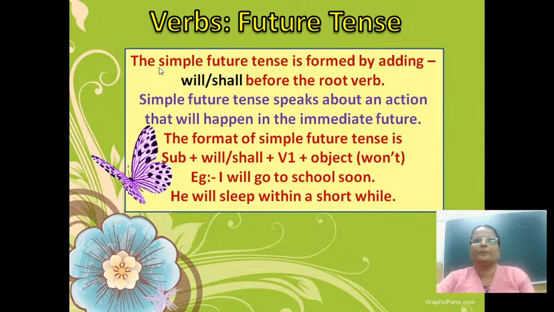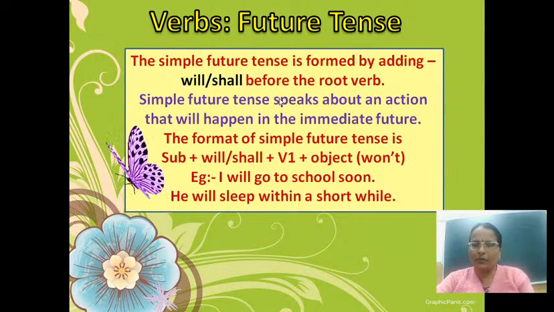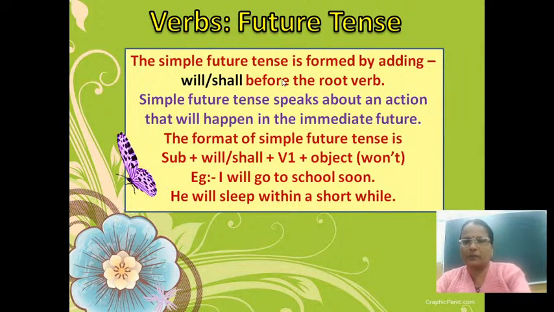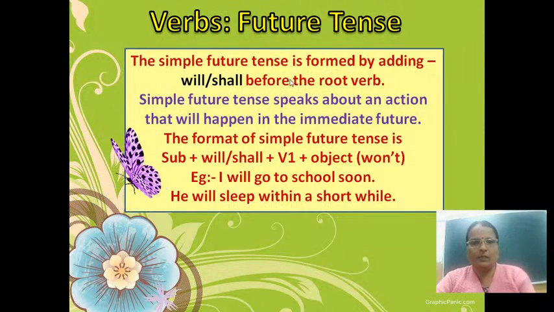Now see, the simple future tense is formed by adding will or shall before the root verb. Root verb means the base form of the verb without any addition at the end. For example, no s, no es, no ed, no ing at the end of the verb.